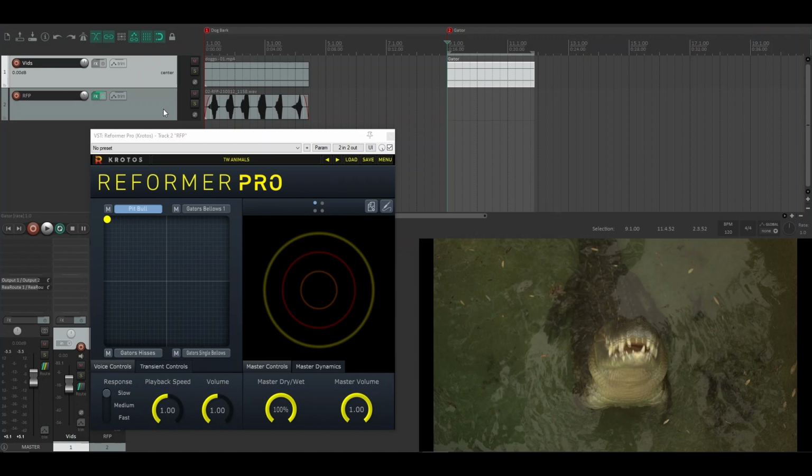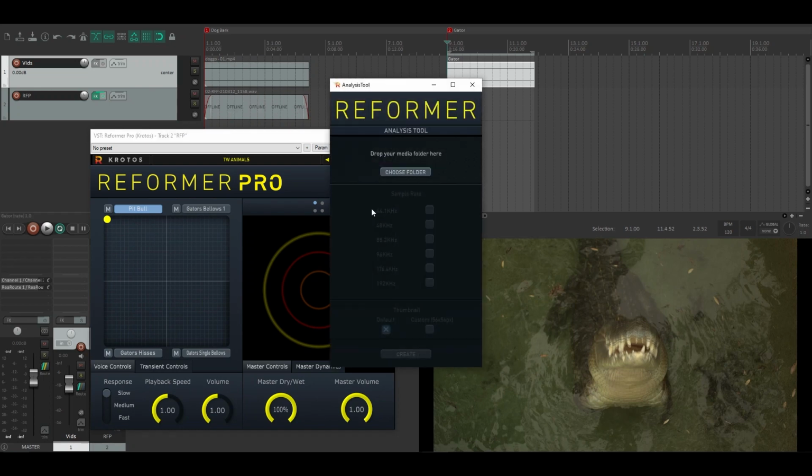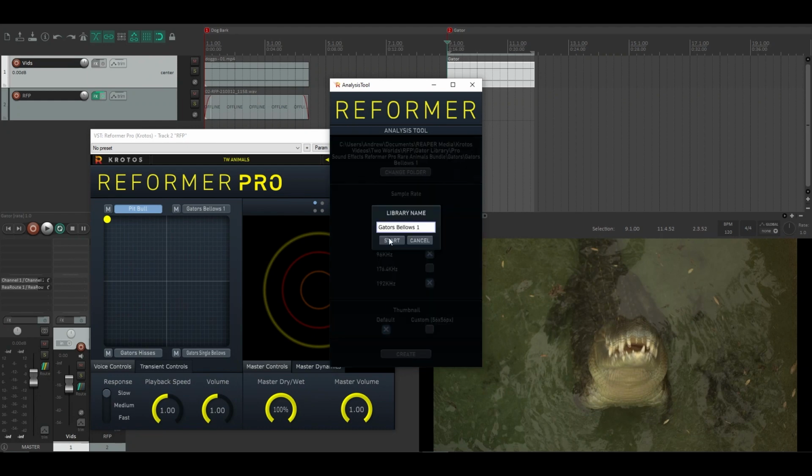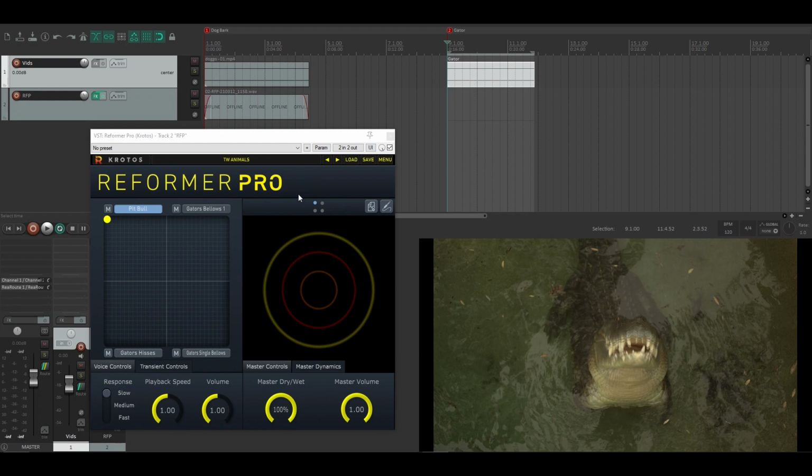So say I wanted to use one of my own personal libraries or another library that I've got elsewhere of alligators performing. What I do is go to the analysis tool button here and it will bring up the analysis tool for Reformer Pro. You can then grab a library and drag it into it, and you can click the sample rates you want the library to perform at inside your DAW. You then just click create and name your library and click start, and that will analyze your files and turn it into a library that can be used inside Reformer Pro.